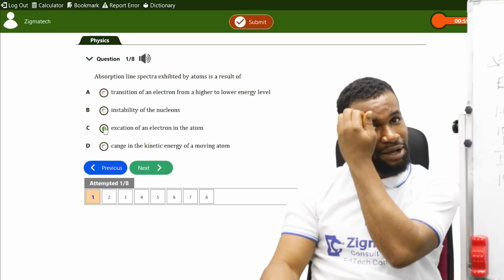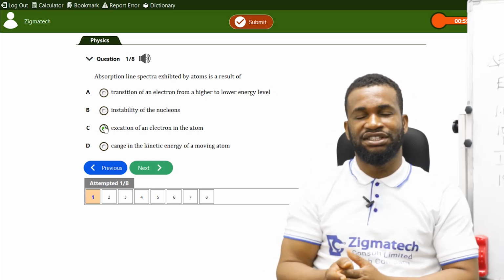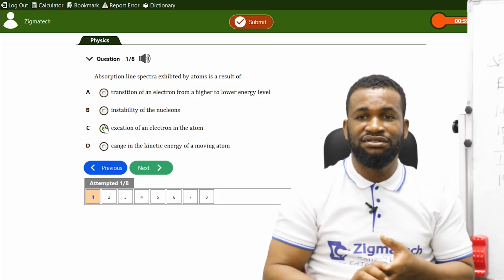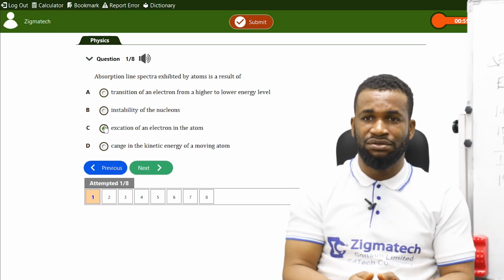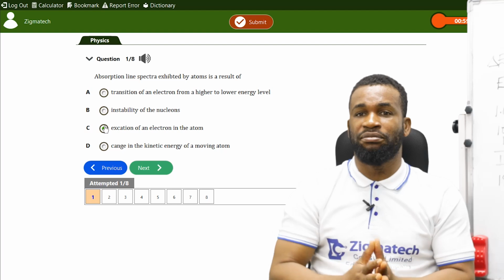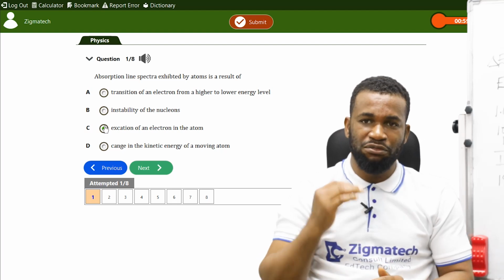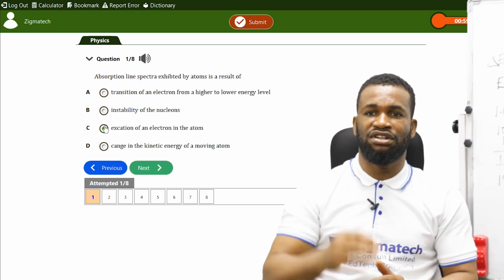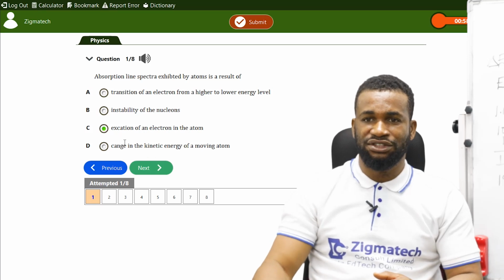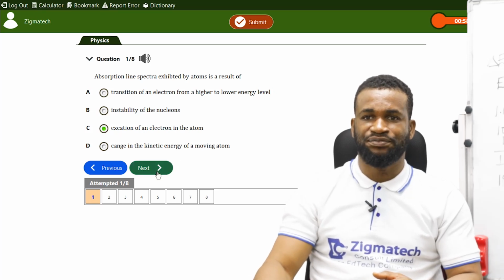So when absorption occurs, it is an electron in a particular energy level. When it is excited or heated or bombarded, as we learned in the lesson, it moves from a lower energy level to another one, and that is what we call excitation of an electron in the atom.